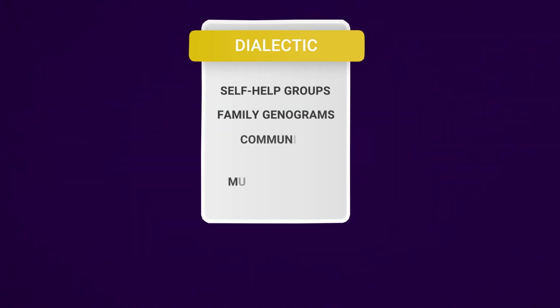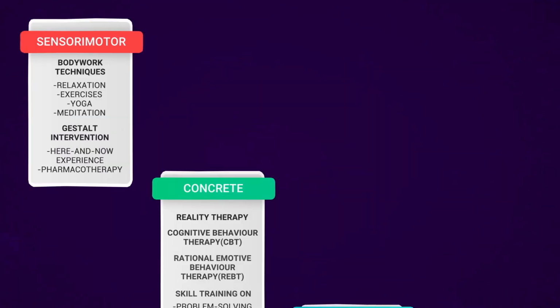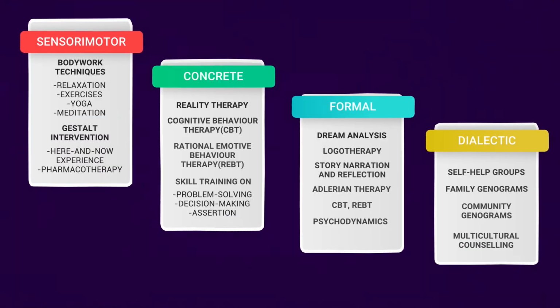For a client in the fourth modality of dialectic and systemic thought, self-help groups, family genograms, community genograms, multicultural counseling, and community action can be given. The choice of intervention depends on the findings of the assessment, and the counselor has to use microcounseling skills for the above process. To conclude, Ivey's developmental counseling and therapy was explained to you in the form of three videos.